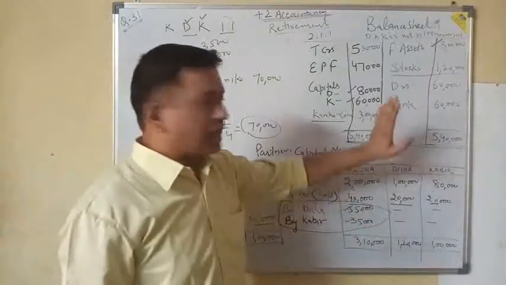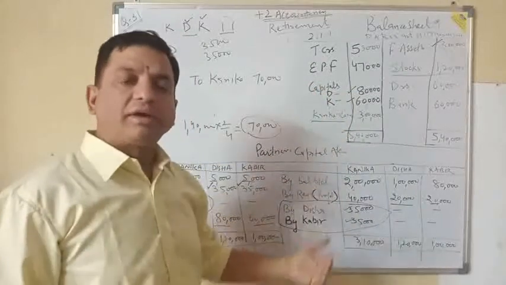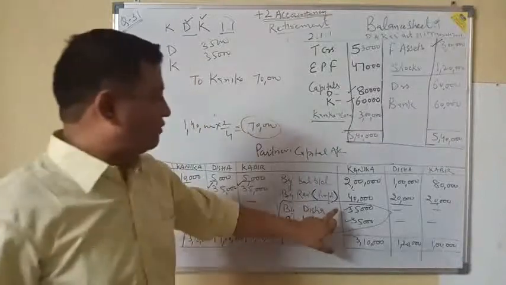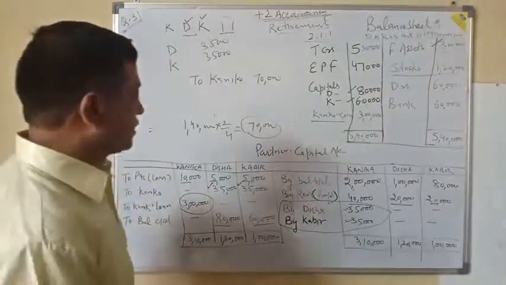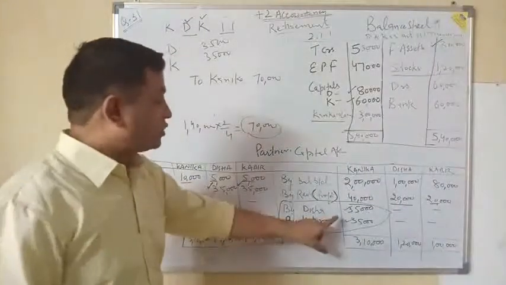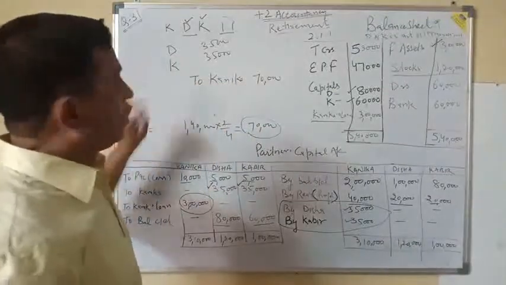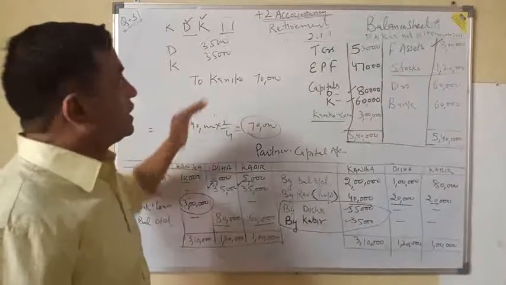Revaluation profit and loss as it is, revalued assets and liabilities as it is, non-revalued assets and liabilities as it is. But only one thing differs, that is goodwill, which will be brought by the gaining partners and taken by the outgoing partner in their gaining ratio. So this is all about retirement, and this is the way to attempt the question of retirement.